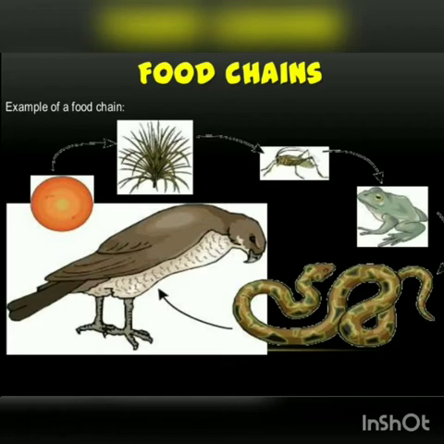Then grasshopper is eating grass, so grasshopper is primary consumer. Then frog is eating grasshopper, so frog is secondary consumer. Frog is eaten by the snake, so snake is tertiary consumer. And last, eagle is eating the snake, so eagle is quaternary consumer, or the apex predator at the top of the food chain.